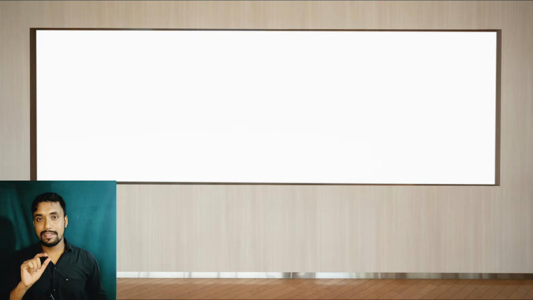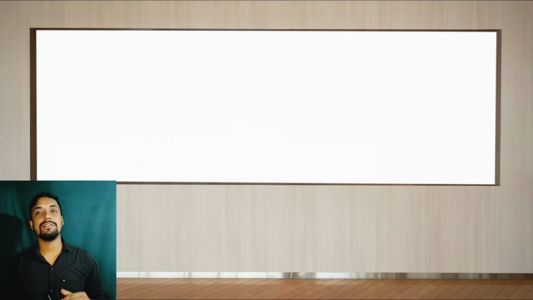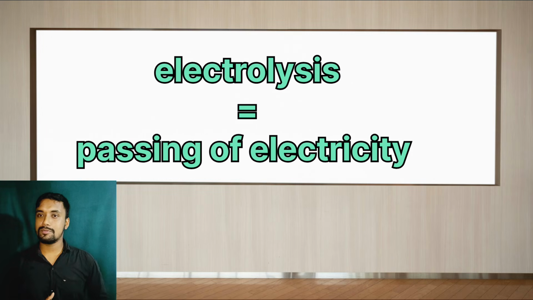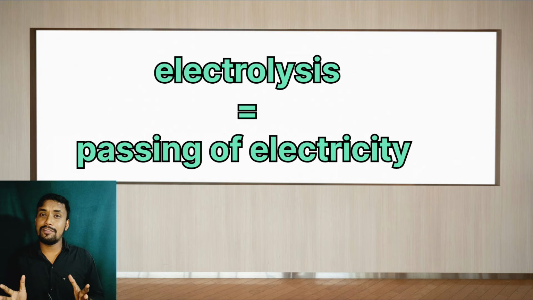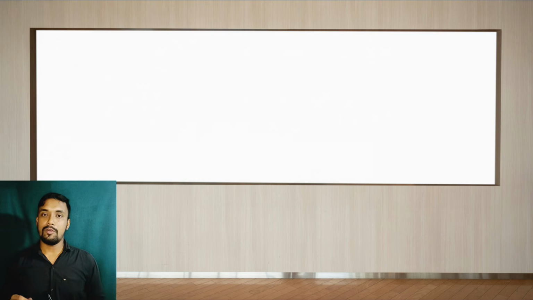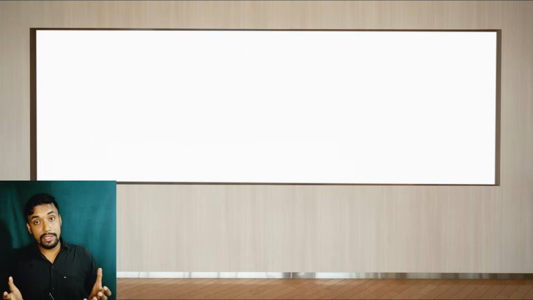First concept. Second thing is how anodizing prevents corrosion. Before that, I must tell you about the electrolysis process. In the electrolysis process, what happens? As the name electrolysis suggests, electrolysis refers to the passing of electrons. Passing of electrons means electricity. That means passing of electricity. When we pass the electricity, this is called electrolysis.